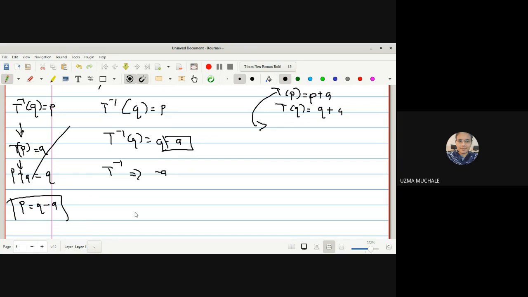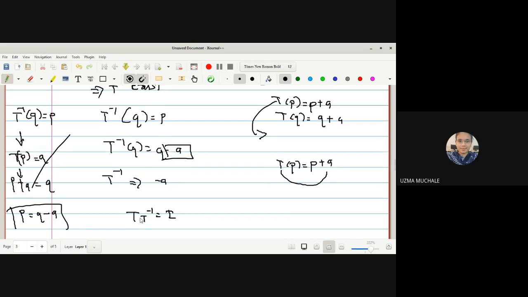Now you just have to find out the value of P, which we can find by these steps. T of P, you know, is P plus A. Then you can find out the value of P. And hence you can see, how do we write T of P? P plus A. Then T is a translation by A. So you can say now T inverse is a translation by minus A. Do you understand?